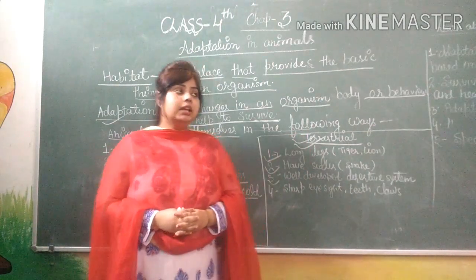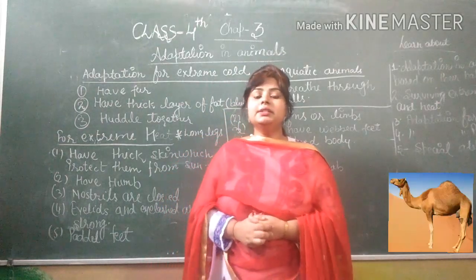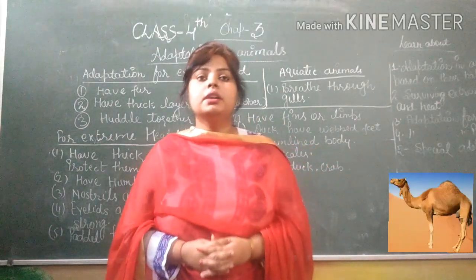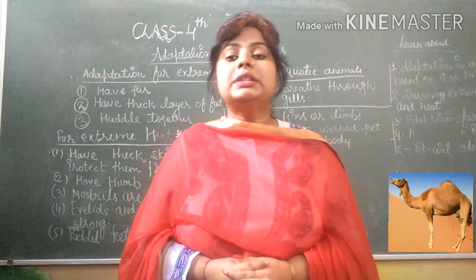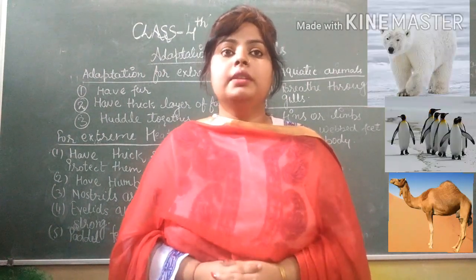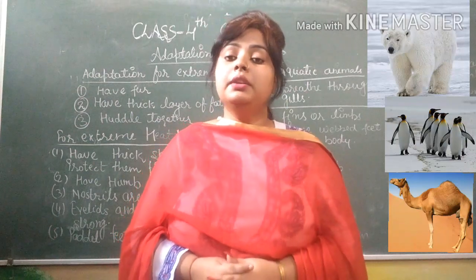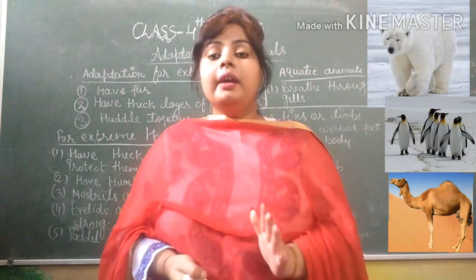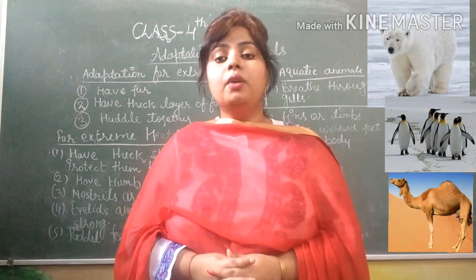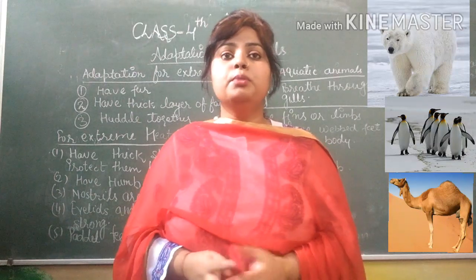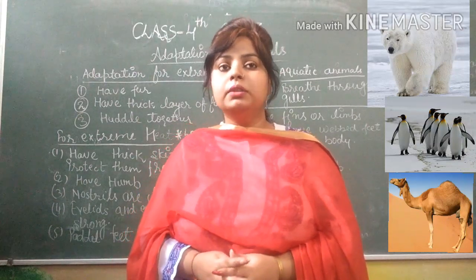The next topic is adaptation for surviving extreme cold weather. Here are some animals which live in very cold regions, and they have hair on their body which protects them from the cold.